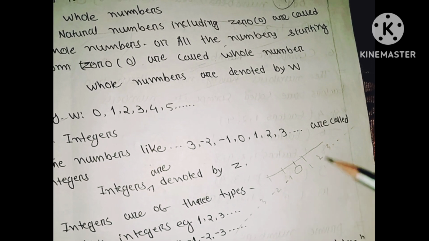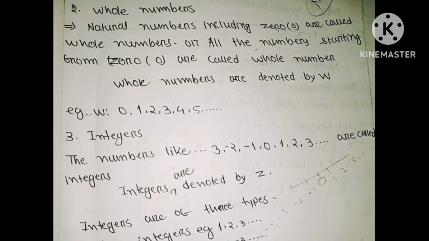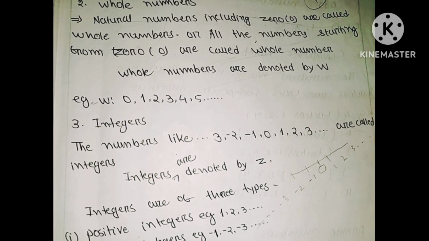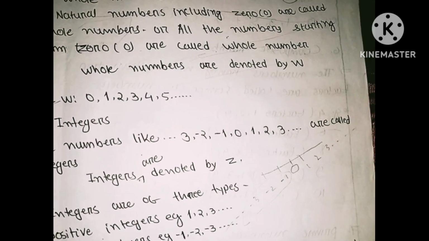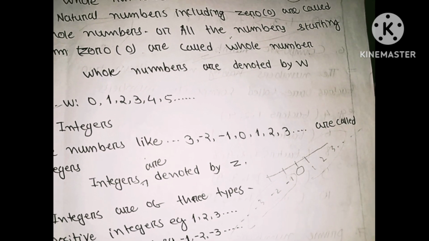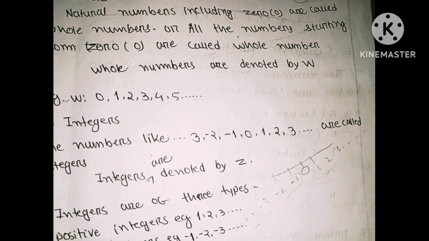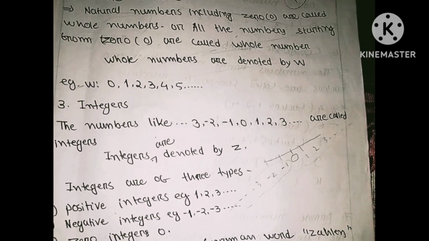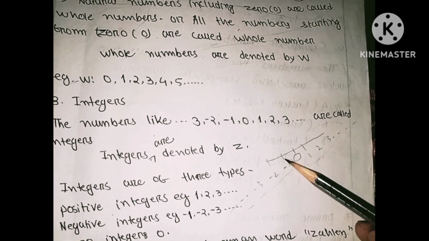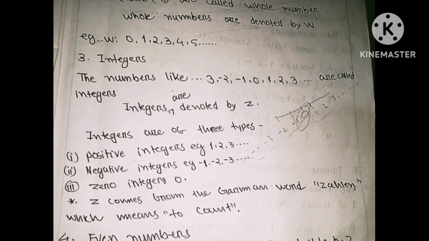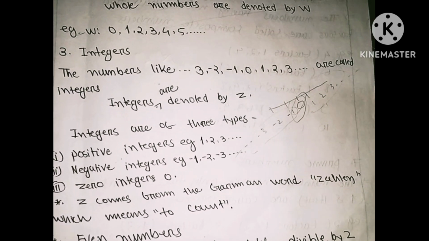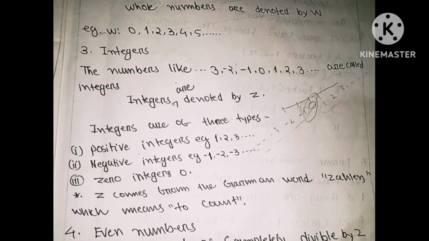All this together is known as integers. Integers are denoted by Z. The right side of 0 is known as positive integers. You have to remember, 0 is the zero integer. Z comes from the German word Zahlen, which means to count.